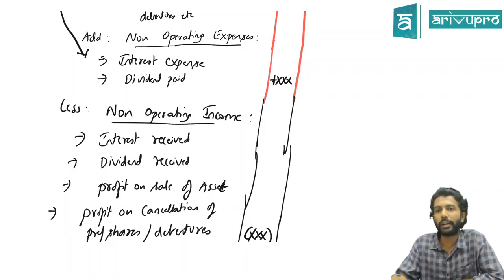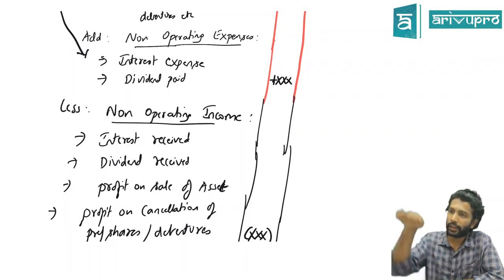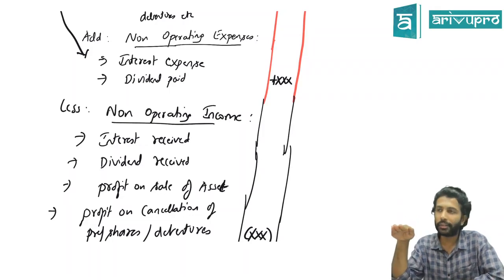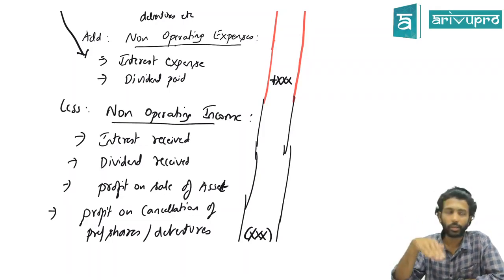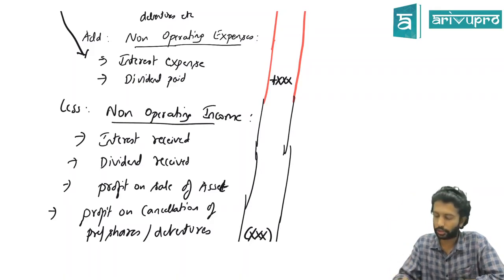Dividend received is what activity? Investing activity. Correct? But you will still transfer this also where? To P&L. So income, if you transfer to P&L, means P&L balance will increase. And if your P&L balance increases, it means your operating cash balance also increases. But is it operating activity or non-operating activity? So it has increased your operating cash, so reduce it. Hence dividend received also minus.